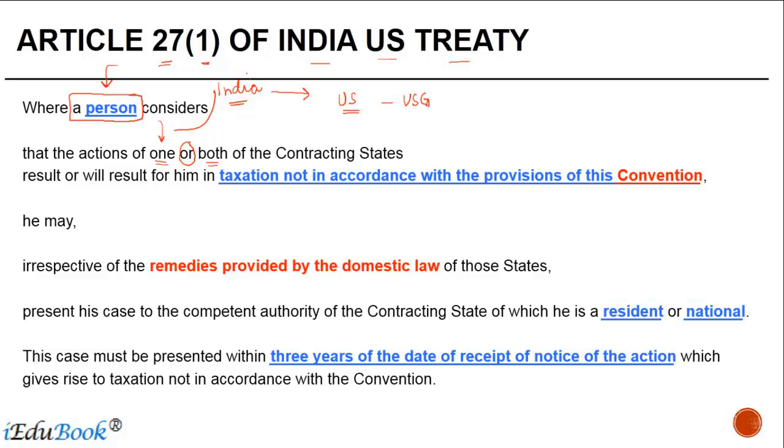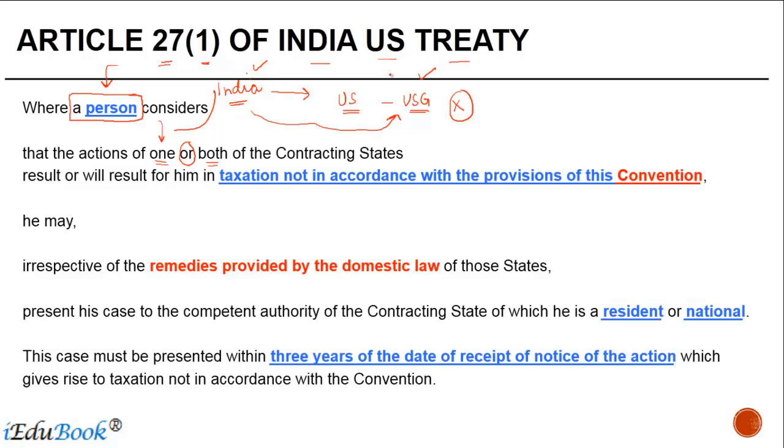Extending this case only, even if India levies tax, the US tax resident goes to the US government and says, why don't you give me a credit for the taxes which have been withheld in India? But the US government says that, look, as per our rules or as per our interpretation, there were no taxes payable in India. The taxes should be paid to us. Now, in this case, it is the combined action of both India and the US government which is resulting for him in double taxation, because India has already taken the tax by way of withholding. US government is not giving a credit for this.